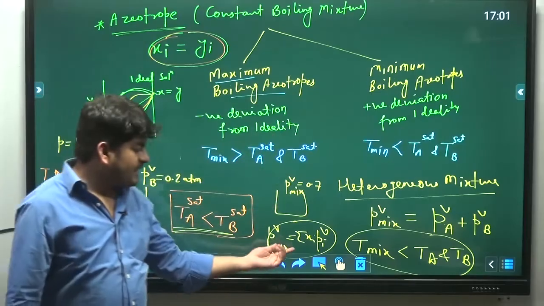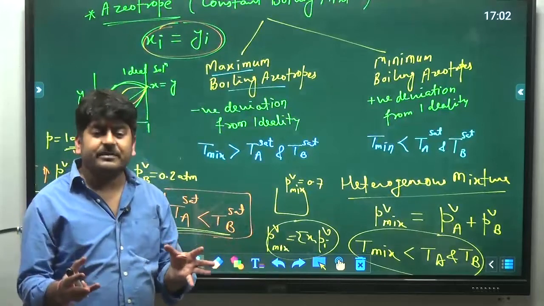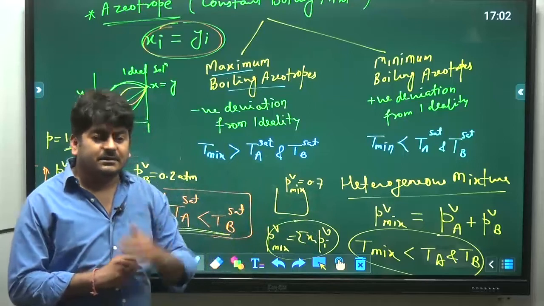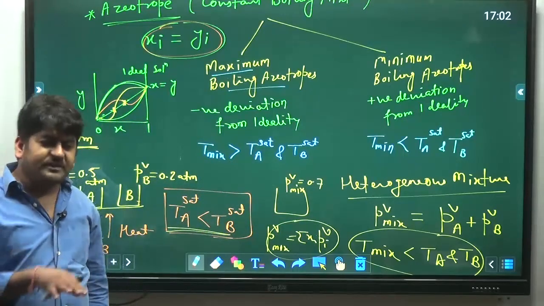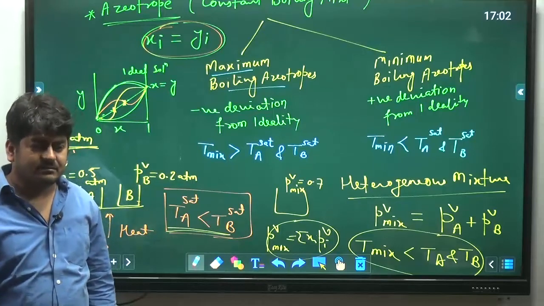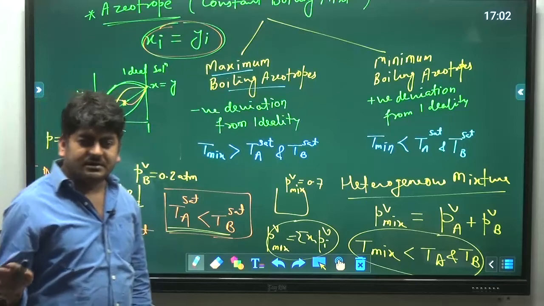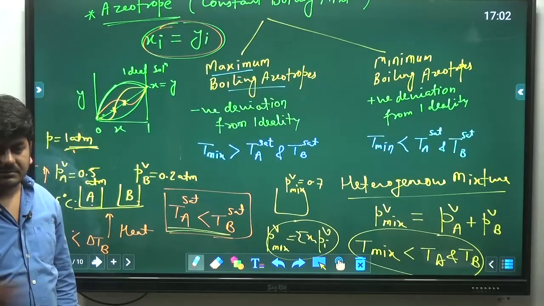So for a homogeneous mixture, the boiling point temperature of the mixture will be in between TA and TB. Both of these questions have been asked in the GATE exam for 1 mark, so you should know the answer. Clear?